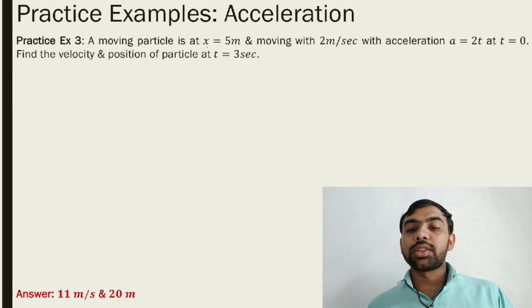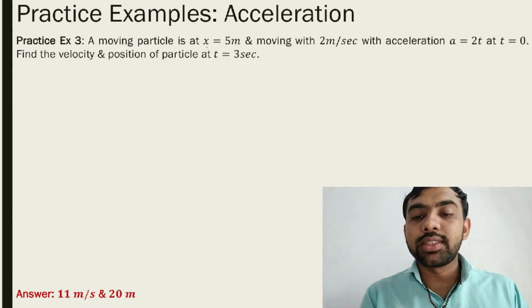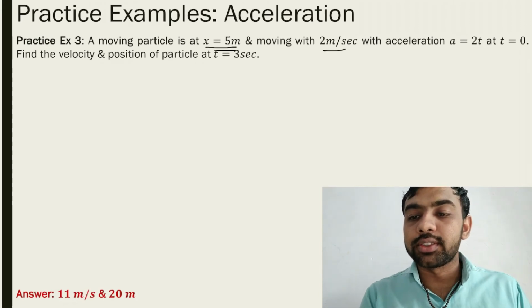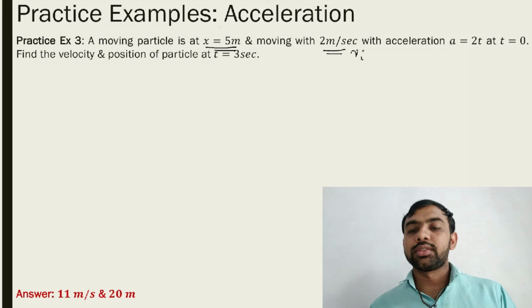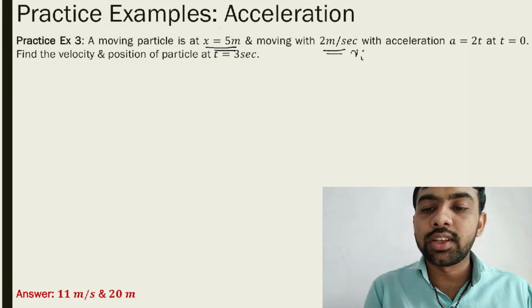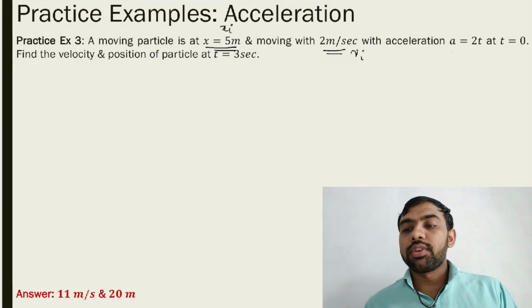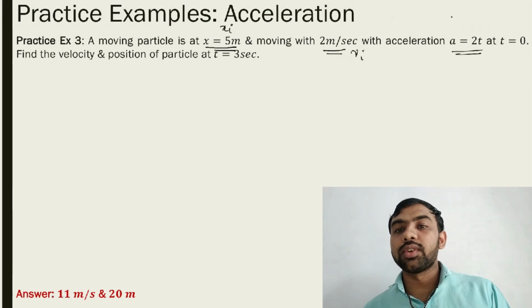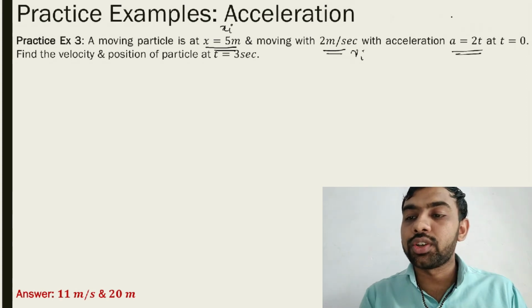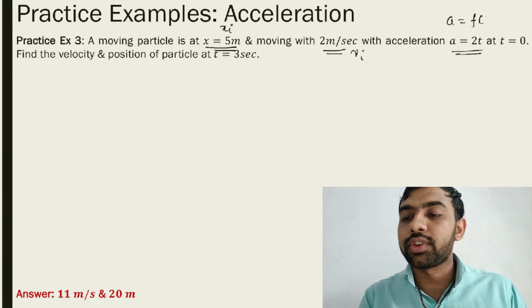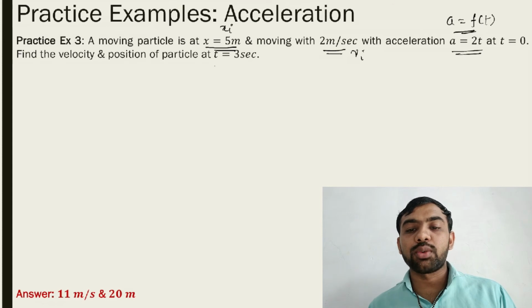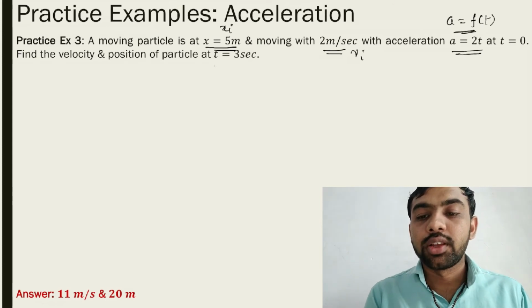Let's see example number 3. A moving particle is at x equal to 5 meters, moving with 2 meters per second. So that is the initial velocity, and that is the initial position, with acceleration a equal to 2t, which means acceleration is a function of time. Find the velocity and position of the particle at t equal to 3 seconds.